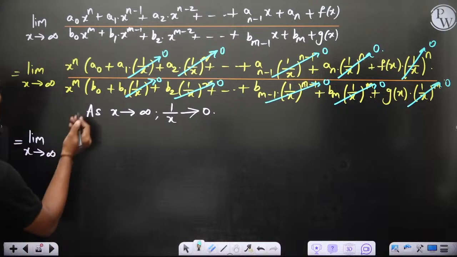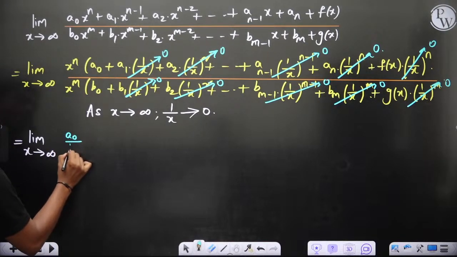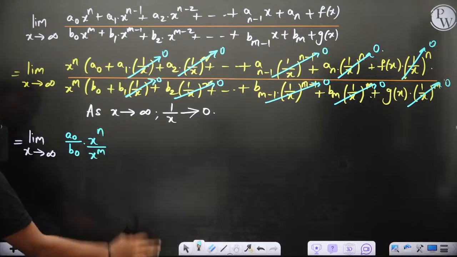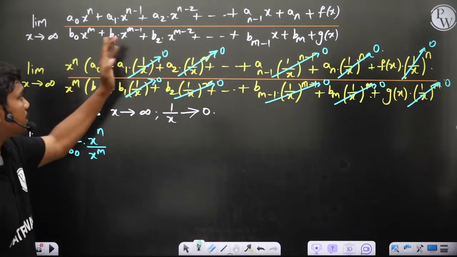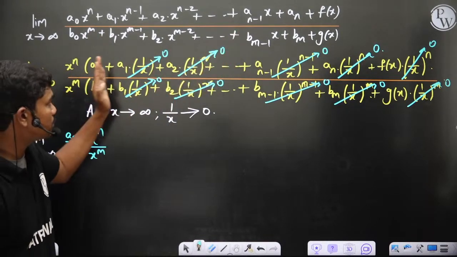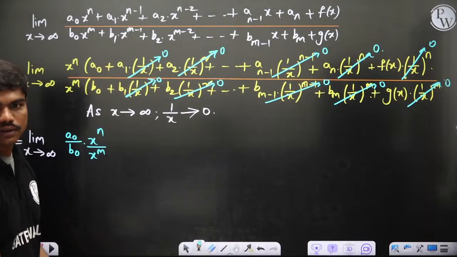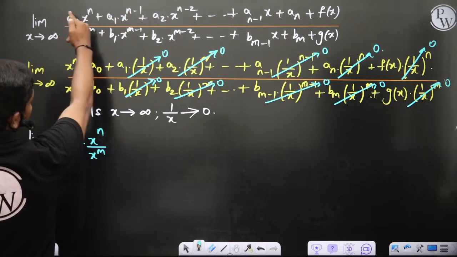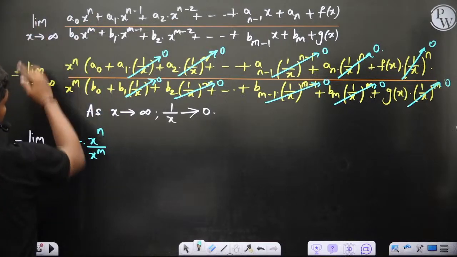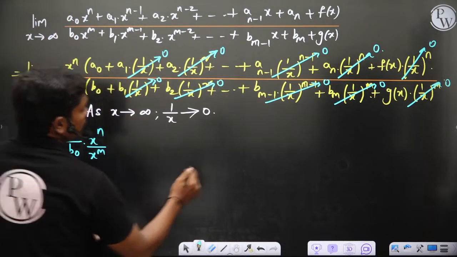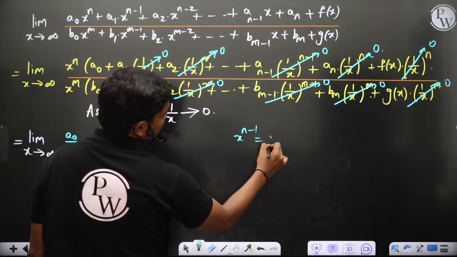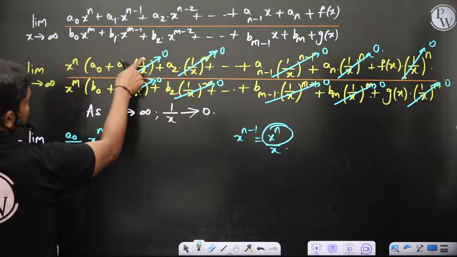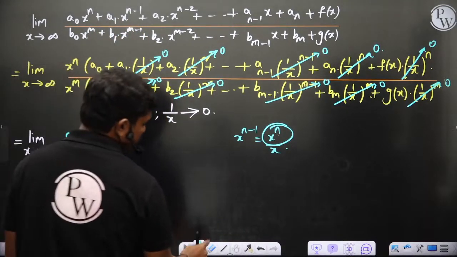this value comes up to be a0 by b0 into x power n divided by x power m. This is what you will get. Okay, because in this bracket starting from the second term all terms are 0. Similarly here all terms are zeros. Okay, see basically what I have done here, from this complete term I have taken x power n outside. So if I take x power n out, x power n minus 1 can be written as x power n divided by x. So if this x power n is taken out, you will have this 1 by x remaining with the product of a1. That's what we have done.